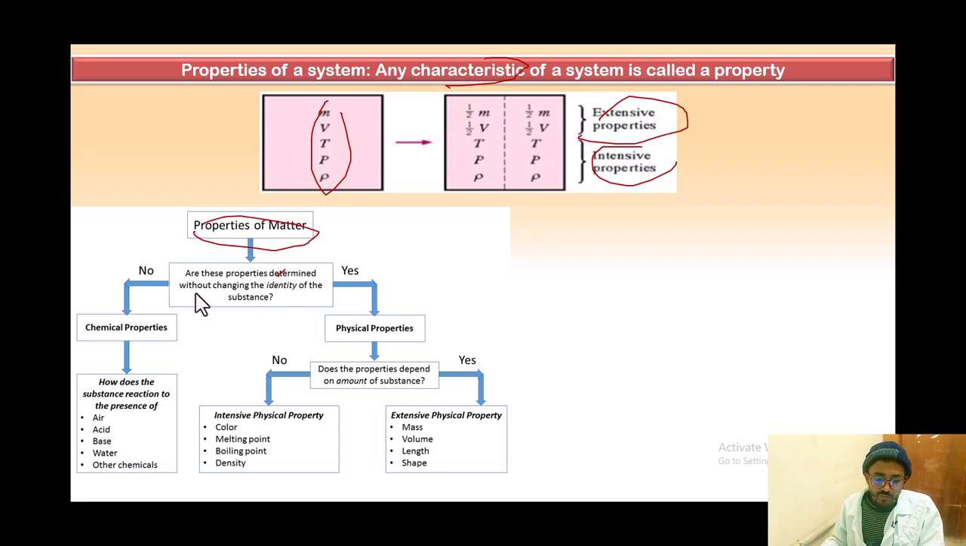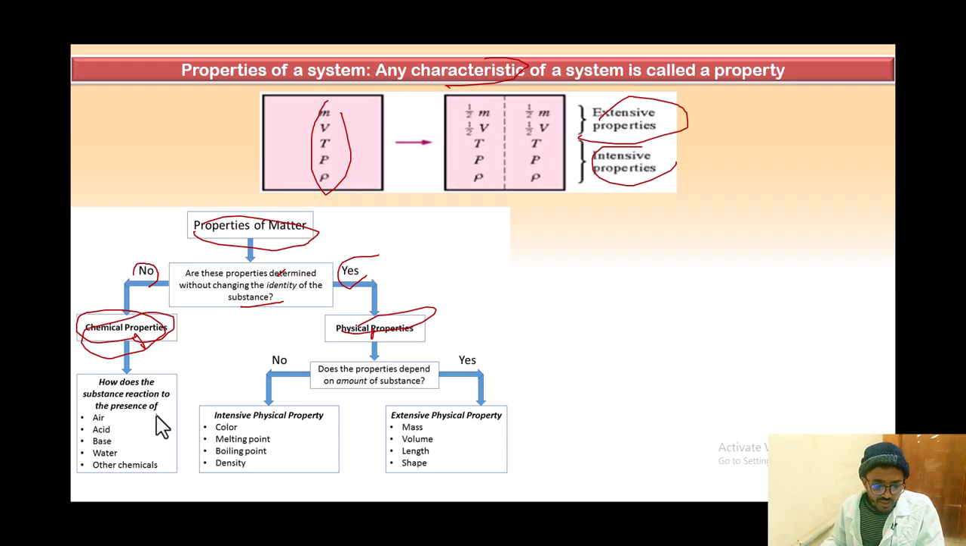We have properties of matter. So the first question is, are these properties determined without changing the identity of the substance? If yes, we call this a physical property, but if we change the identity of the substance, the answer is no. So what kind of process do we have? A chemical process, and what we call a chemical property and a physical property. For this one, we have to change the identity of the material. For this one, we don't change the identity of the material: physical property.